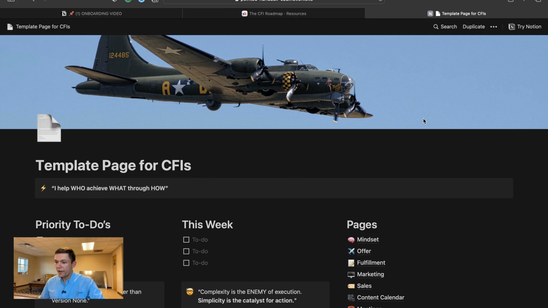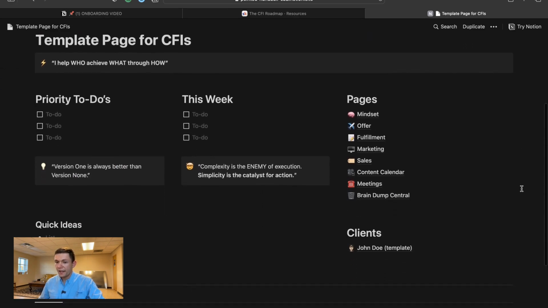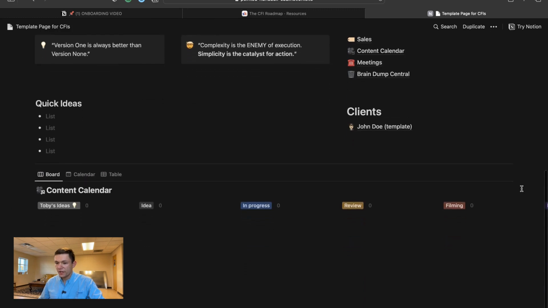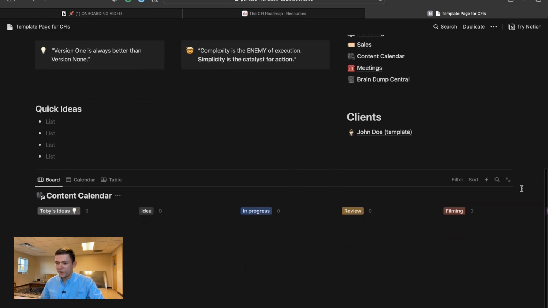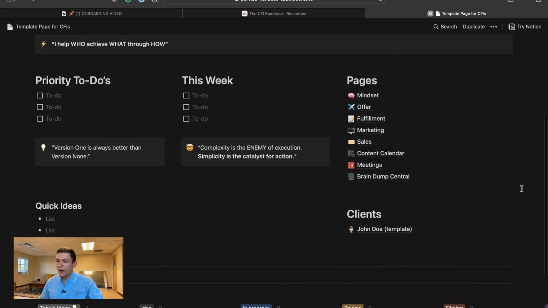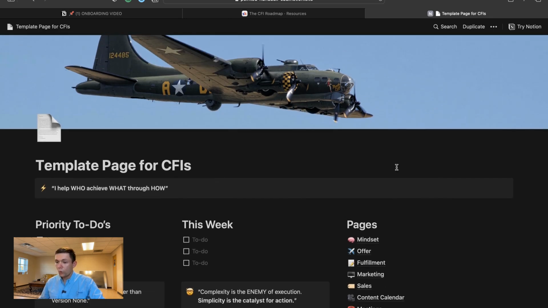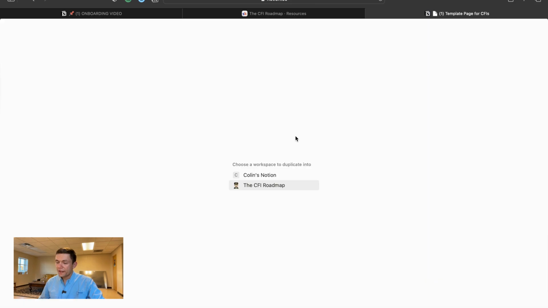It's going to take you to a page that I made for flight instructors to be able to organize their business and allow me to access their projects that they're working on as an independent CFI, so that during the coaching program, I'm able to help them get the results that they want. What you're going to do in order to make this page your own is click duplicate. And if you have a Notion account, you can select which account you want to add this page to. I'm going to select mine.